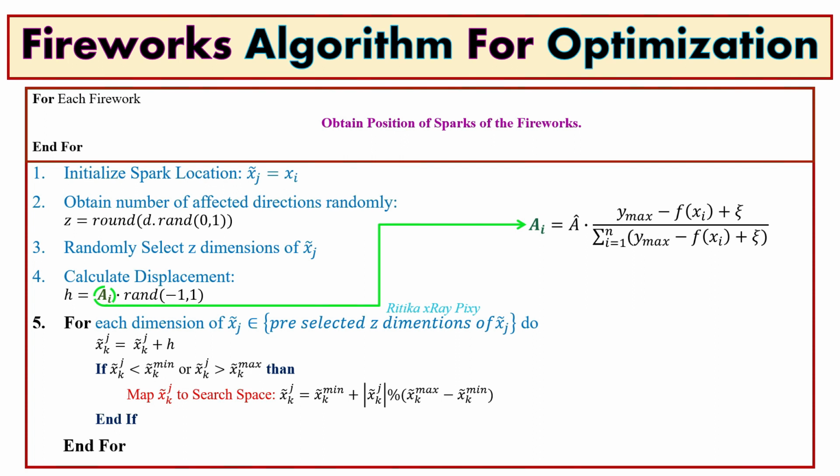If there is any spark out of boundary, then we will map that spark into the search space using this equation. Here x min and x max are the minimum and maximum limits for the search space, and this is the spark generated. Here the percentage symbol represents the arithmetic modulo operation.